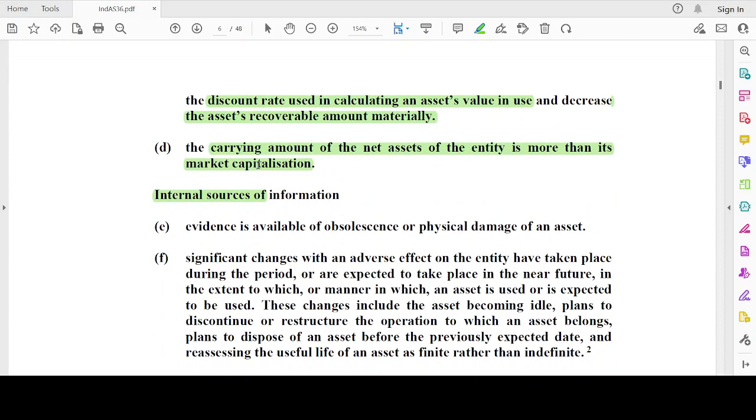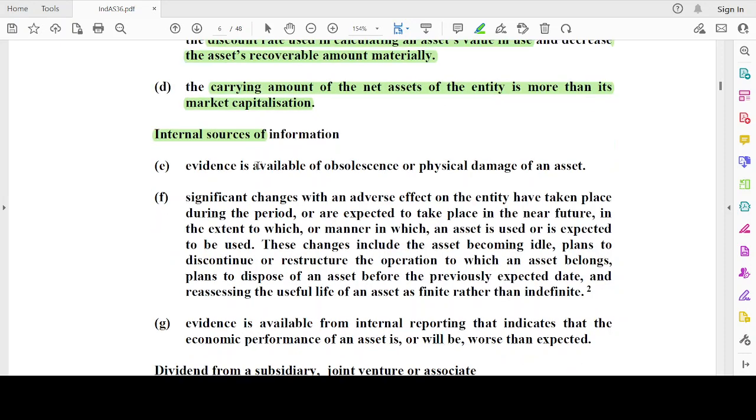Now let's see what the internal sources of information are. Evidence is available of obsolescence or physical damage of an asset. There is physical damage or obsolescence of technology. So that's why there is an indication of impairment.